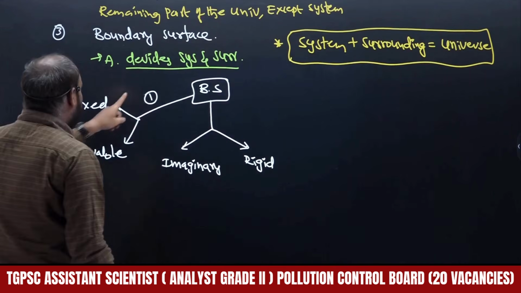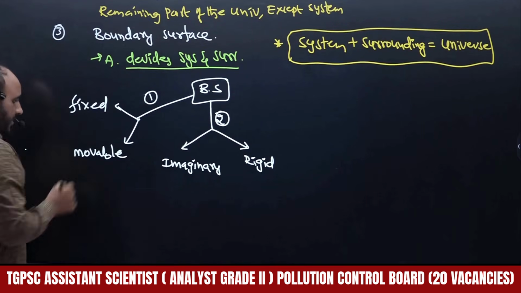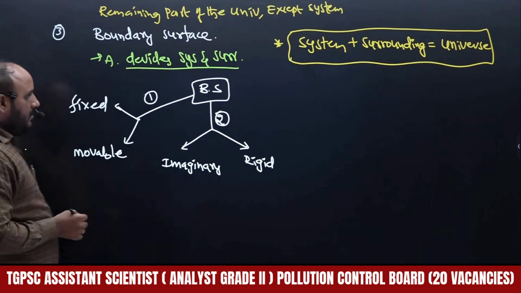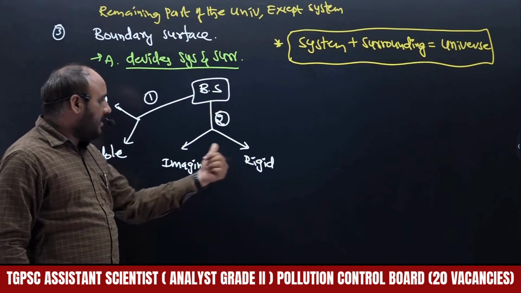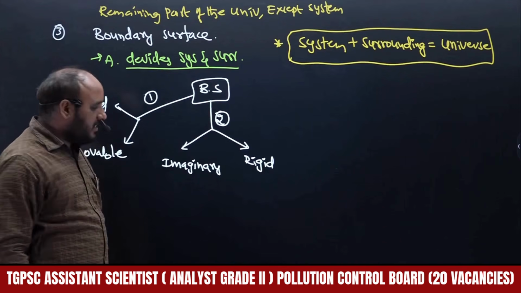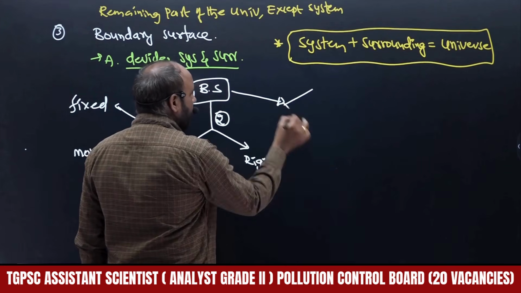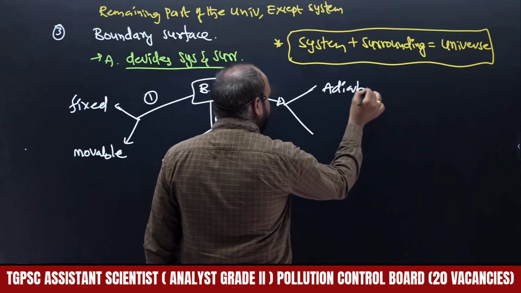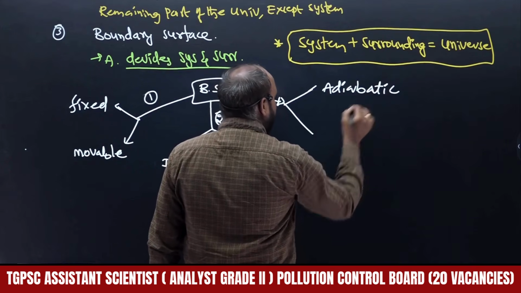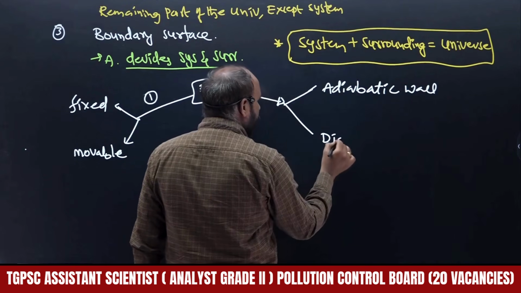Okay, so one is the condition, that is what? Fixed or movable. The second category of boundary surface is what? Imaginary boundary surface or rigid boundary surface. Then the third category will be there, right? So that will be two types. One is adiabatic wall, then diathermic wall.